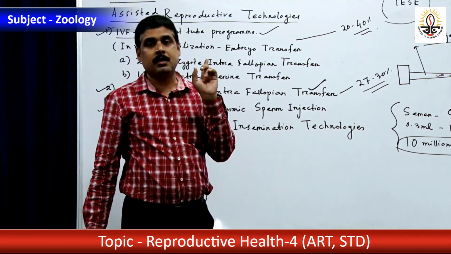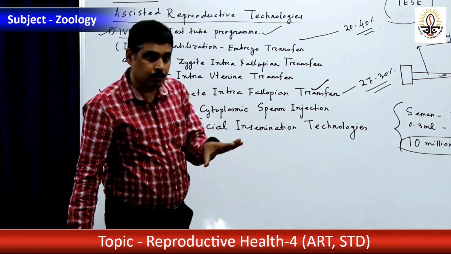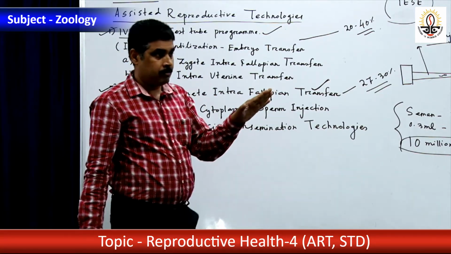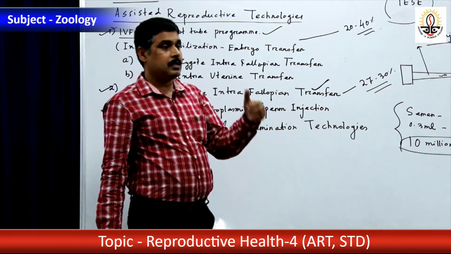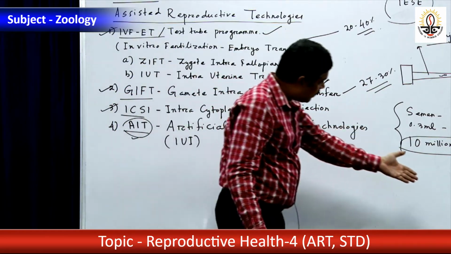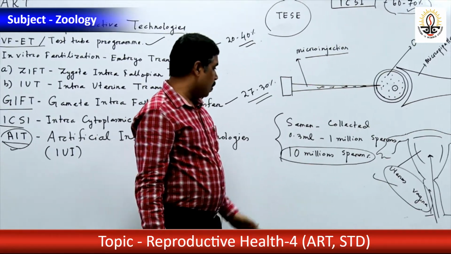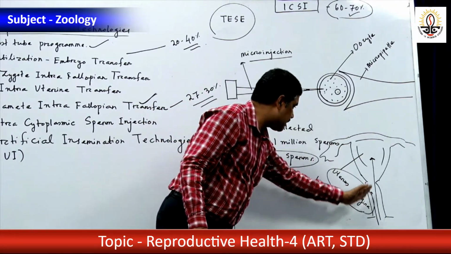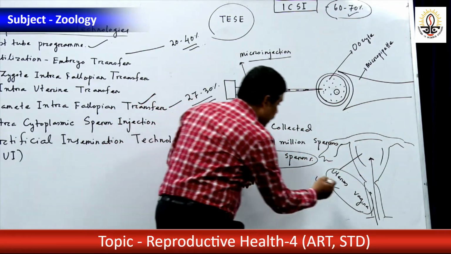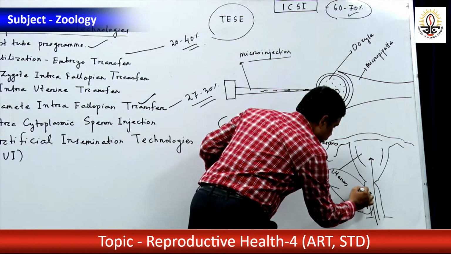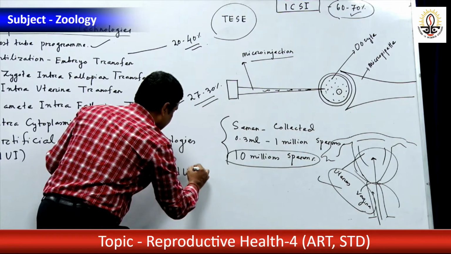I told you previously, release of semen up to the urethra, you may say emission, from the sexual organ, that is ejaculation, and then this is insemination, deposition of semen into the vagina. Okay, so the semen is inseminated either to the uterus or to the vagina, and if it is inseminated into the uterus, there is another term, IUI.